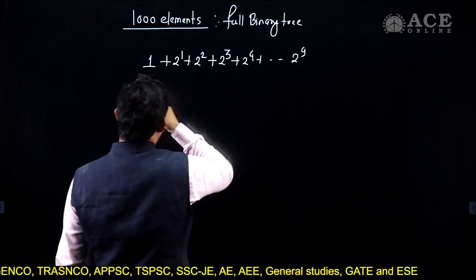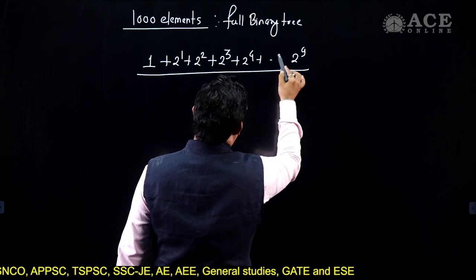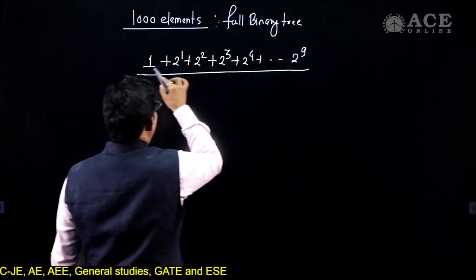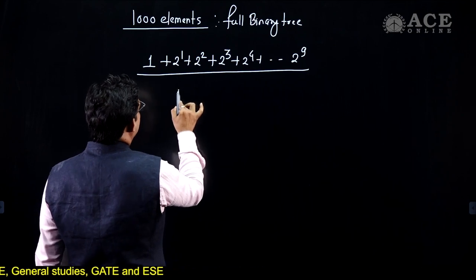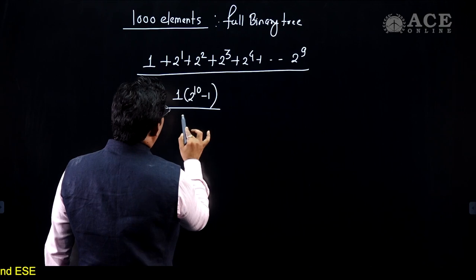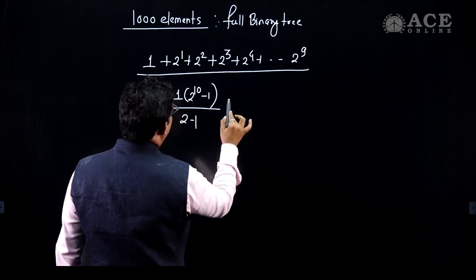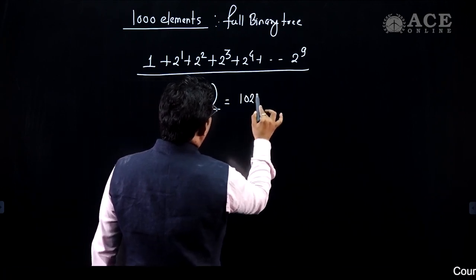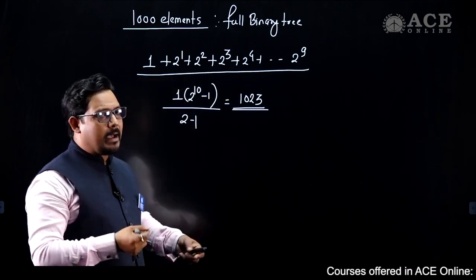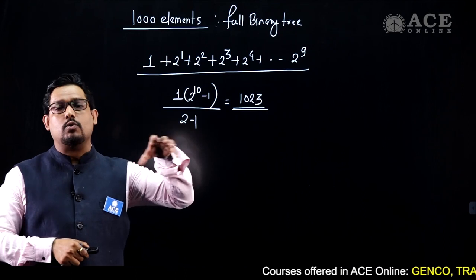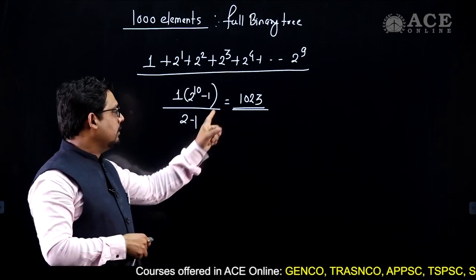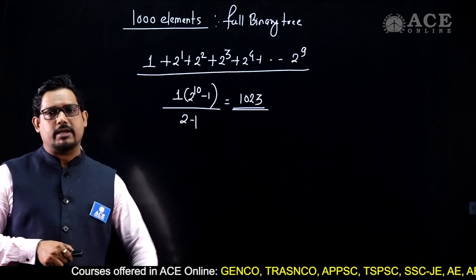If I do this summation, meaning all the levels from height 0, height 1, up to height 9, then it is the first term times 2 to the power 10 minus 1, divided by 2 minus 1, and that is equal to 1023. So if it is a full binary tree, it will have 1023 elements, but we have only 1000 elements.